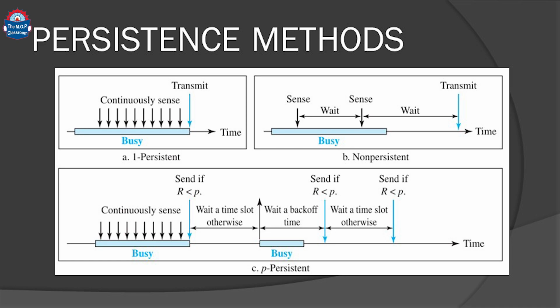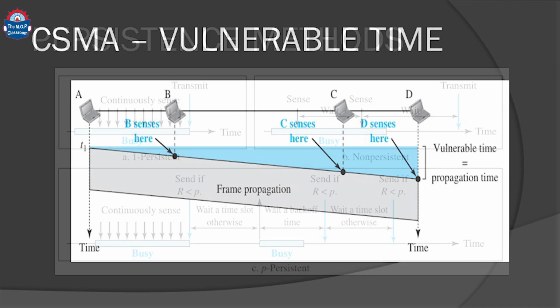In the case of non-persistent, the station will sense the medium. If the medium is busy, it will wait for some time, and after some time it will sense again. Once the medium is idle, it will transmit. What is this P-persistent? P-persistent is a combination of one-persistent and non-persistent, where the station will sense the medium continuously when the medium is busy, and once the medium is idle, it will wait for a time slot called the back-off time, and then it will transmit. So, it will sense the medium using this persistence method, and then it will do the transmission.